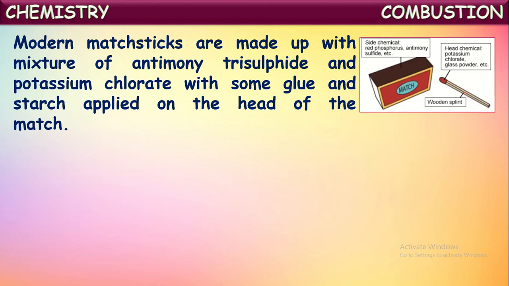So this matchstick tip, actually it is a wooden splint, and its tip is covered with antimony trisulfide and potassium chlorate. The mixture of these two is mixed with glue and stuck to the edge of this wooden splint. It is used as a matchstick. The head of this matchstick contains antimony trisulfide and potassium chlorate. These two chemicals are present on the tip, stuck to the wooden splint by using certain glue mixed with it.